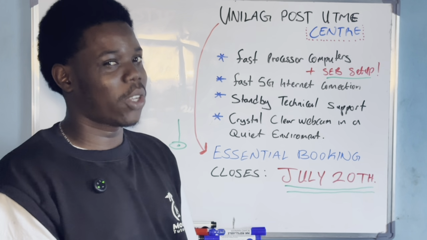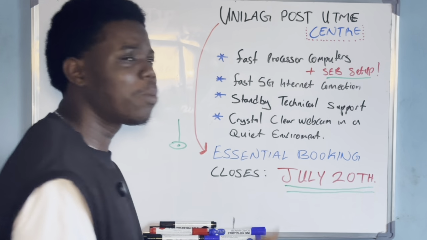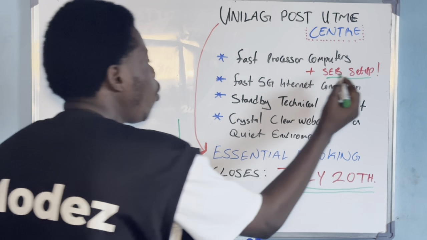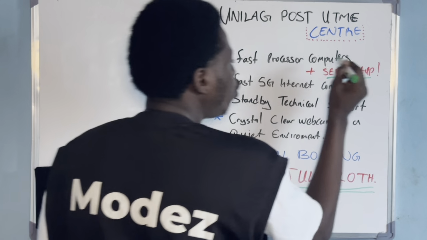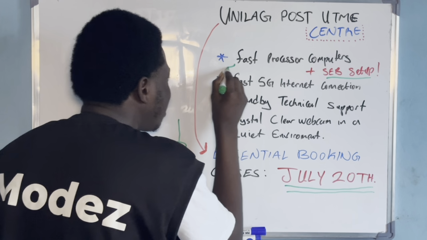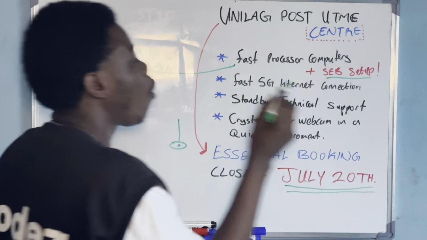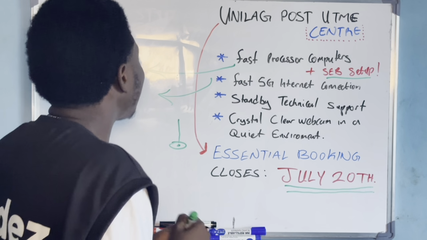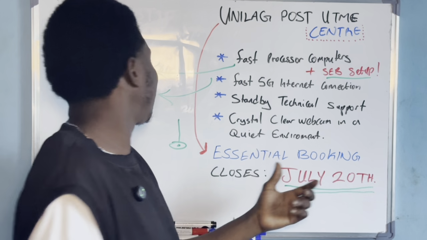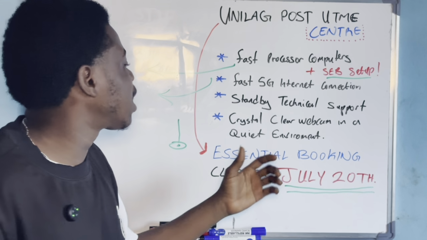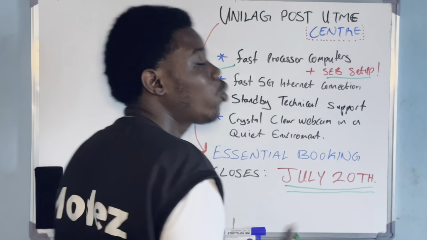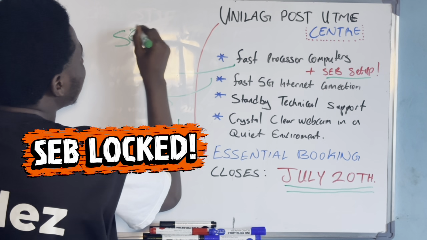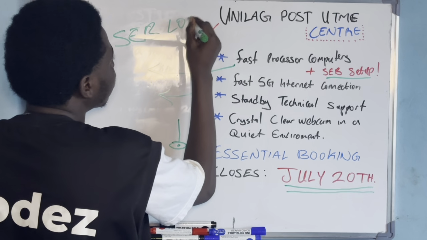What is this problem that I'm talking about? The SEB browser, apart from the fact that it is not compatible with every device, can also log you out. If your computer is slow in processing or your network is slow in connection, it can think that you are trying to bypass this tab switching, and automatically it can log you out and show something called SEB locked.